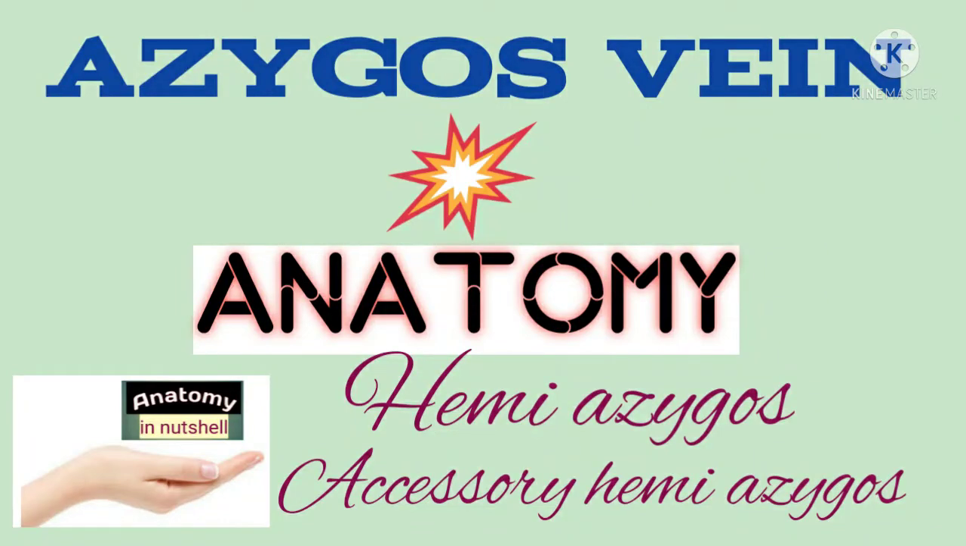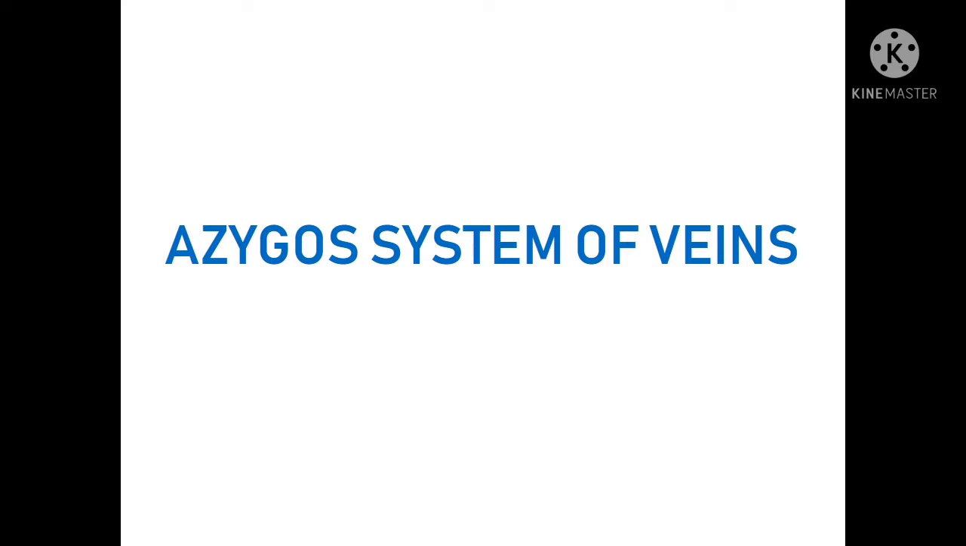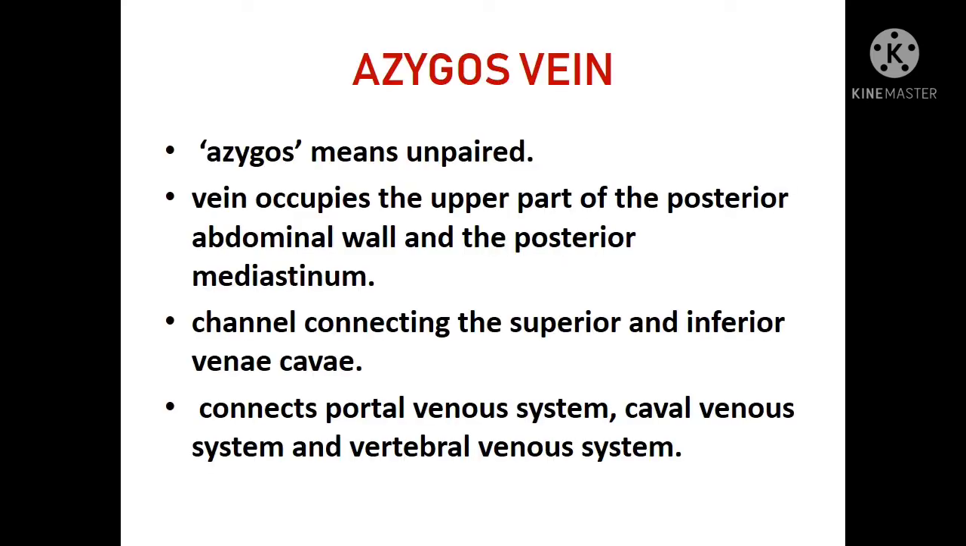In this video, we are going to talk about the azygos veins. The azygos means unpaired, that is single. The vein occupies the upper part of the posterior abdominal wall and the posterior mediastinum. It is a venous channel connecting the superior and the inferior vena cava. And it connects the portal venous system, caval venous system and the vertebral venous system.